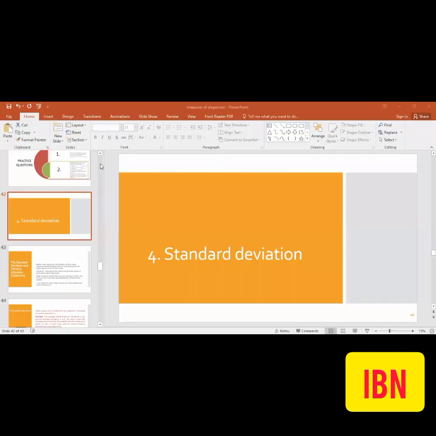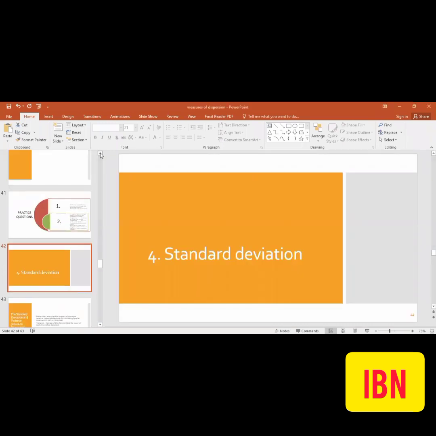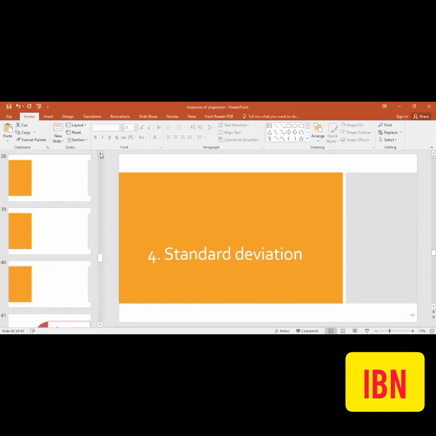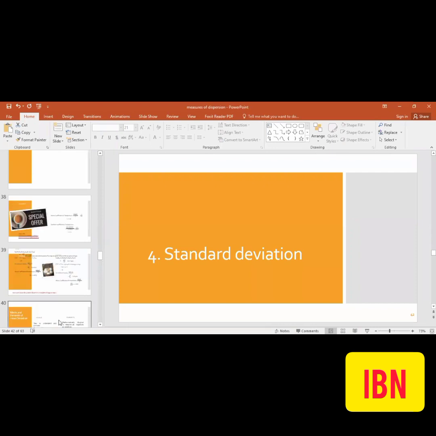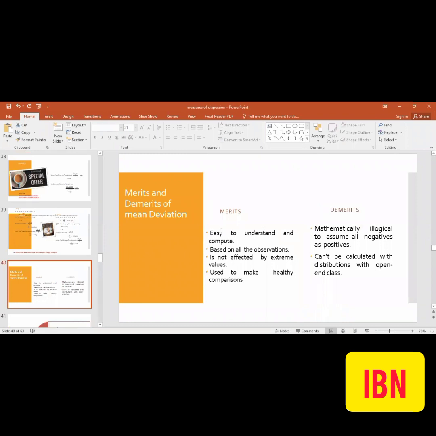Well, now, there are some advantages and disadvantages as well for the mean deviation. So that's why we have to go for the standard deviation and variance. But first of all, we have to look at the merits and demerits. The merits of the mean deviation are that it is easy to understand and compute, and based on all the observations. Basically, this is the main advantage through which we have adopted the mean deviation.